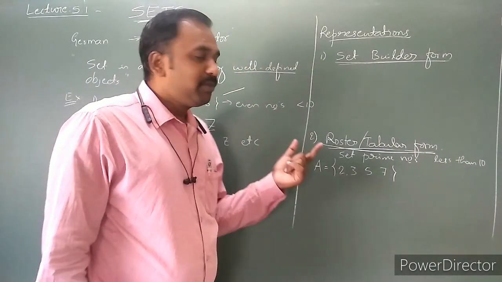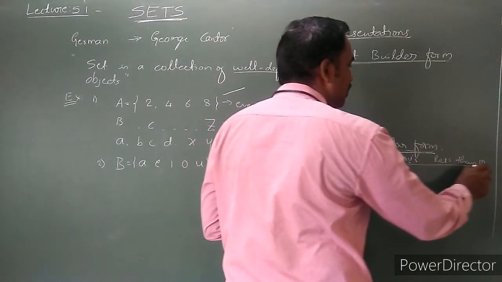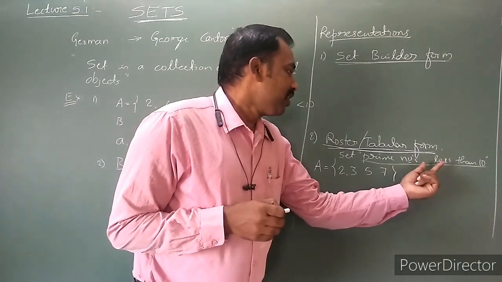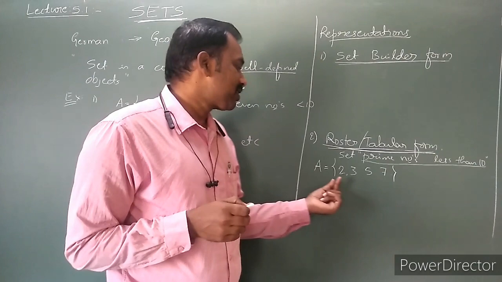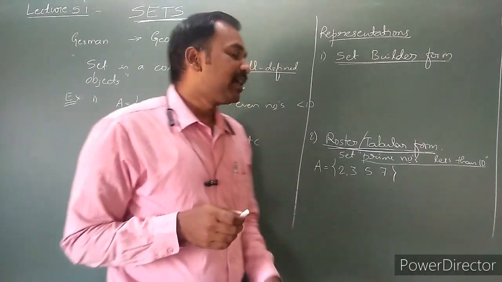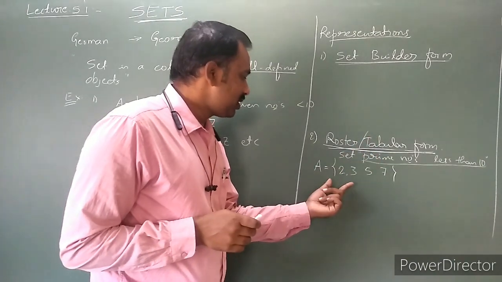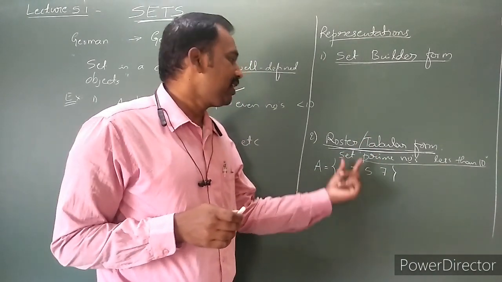Here, the particular property is prime numbers less than 10. Possessing this property, there are four elements: 2, 3, 5 and 7. This type of representation is called the roster form.